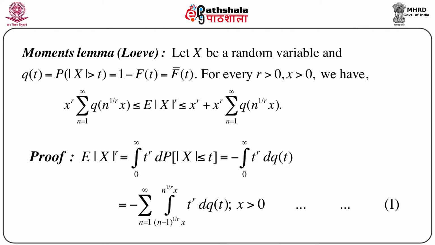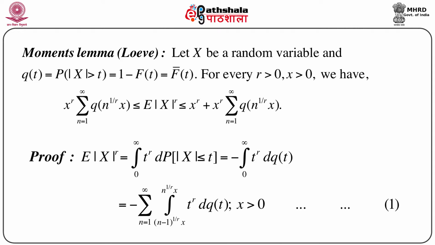So, what is the meaning of this lemma? This gives us an upper bound and a lower bound to the rth order absolute moment of the random variable. Another important thing is that if we look at this upper bound and the lower bound, they are both in terms of the same quantity.